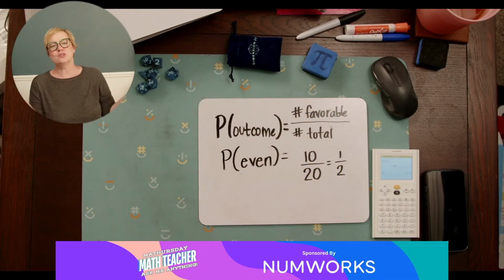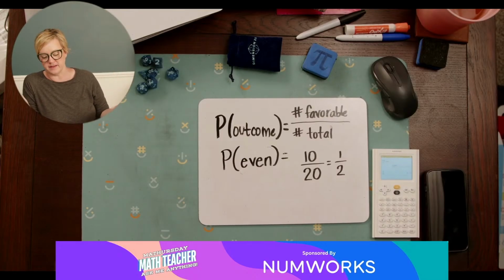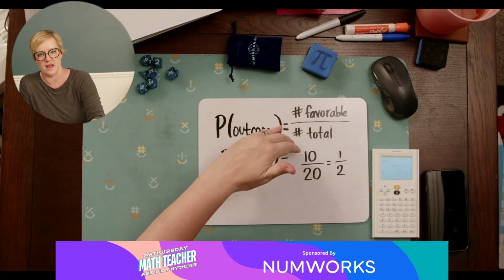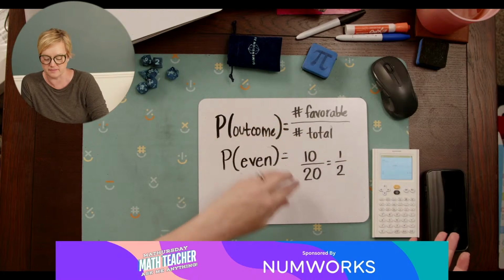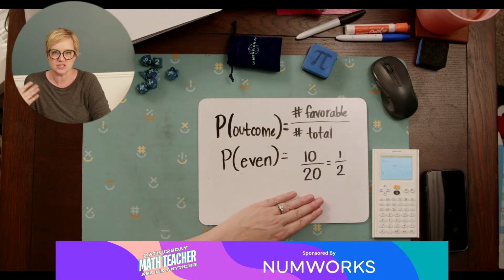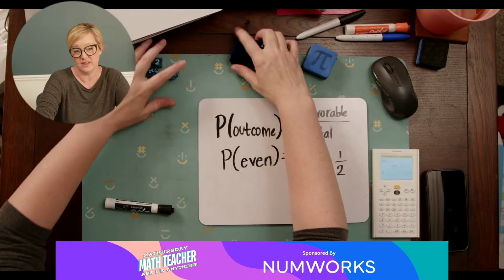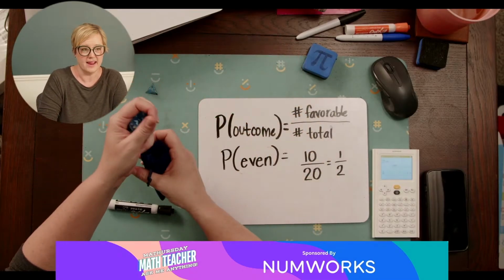Okay, but so that's the basic concept of probability, is that you've got this number of favorable outcomes out of the number of total outcomes, and you look at it as a fraction or a percent. So that's probability in a nutshell, right?